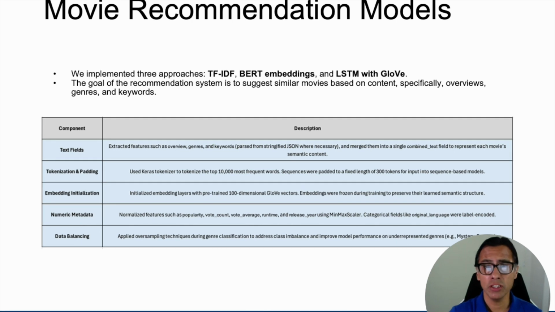The goal of the recommendation system is to suggest similar movies based on content, especially overviews, genres, and keywords. We implemented three approaches: TF-IDF, BERT embeddings, and LSTM with GloVe embeddings. These natural language processing based models share many foundational components with the genre classification models that we're going to be seeing later in the presentation, including textual feature engineering, numeric metadata normalization, embedding strategies, hybrid model design, feature oversampling, and multiple training iterations.